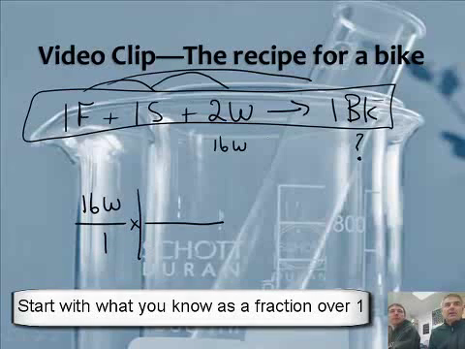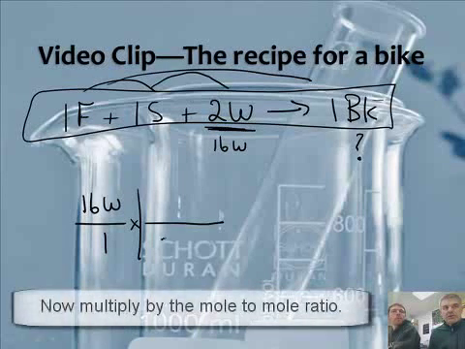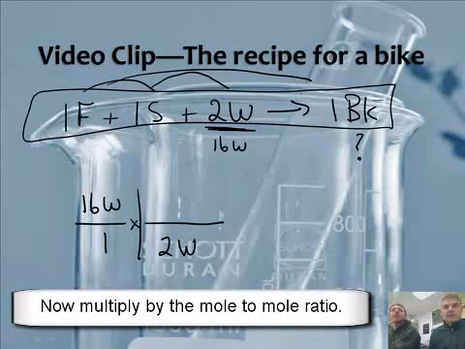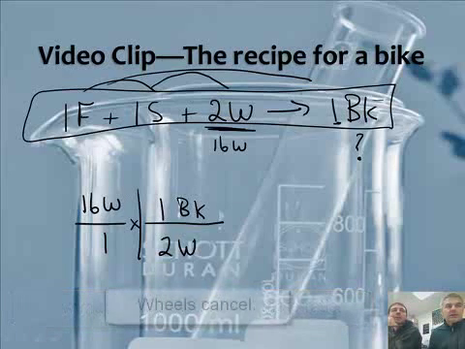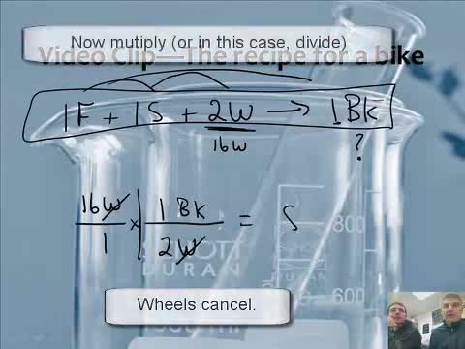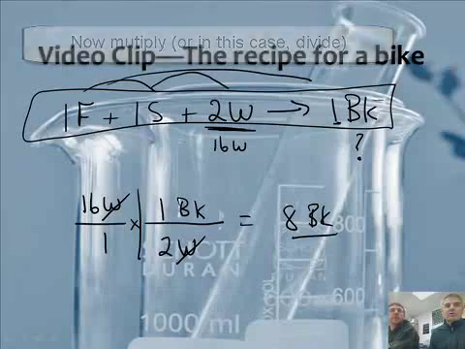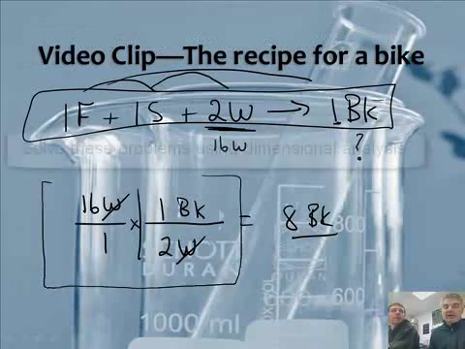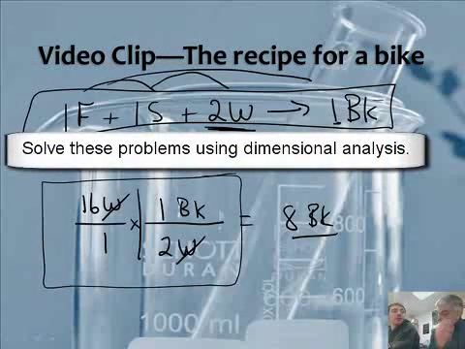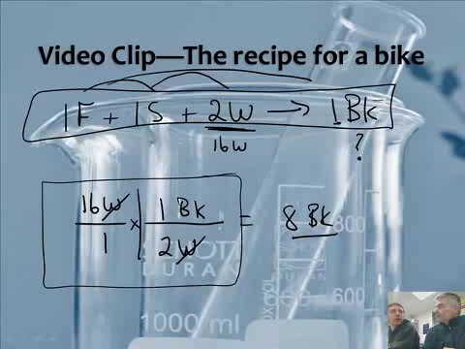Well, I know that in my recipe there are 2 wheels. So I'll say 2 W. And I want to know how many bikes we're going to make. Well, the ratio is 2 to 1. So I can say 1 bike. What happens to W? W's cancel. So it's 16 times 1 over 2. Well, that's just 8 bikes. Now, guys, you knew that. Of course, if you had 16 wheels, you can make 8 bikes. But we need to show it to you sort of dimensionally, mathematically, because that's how you're going to do this. That's why we taught you railroad tracks in Unit 1, so you could do it here.